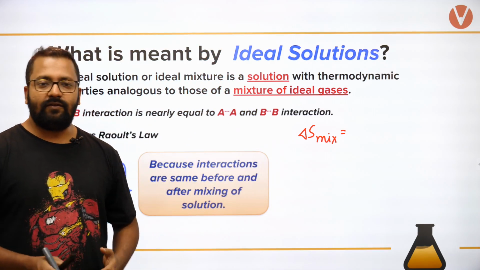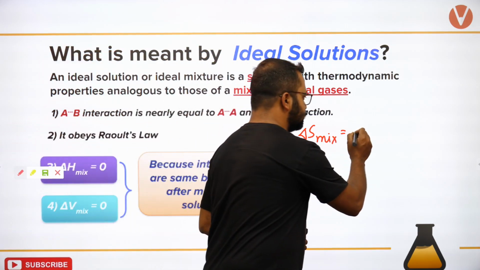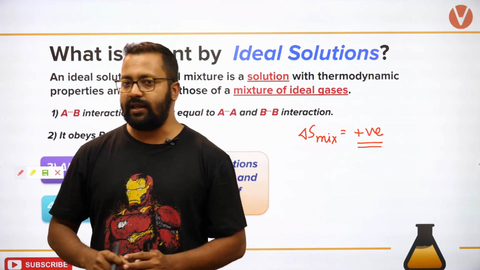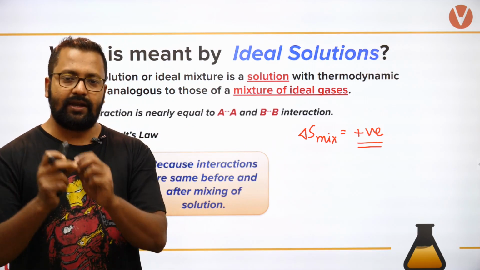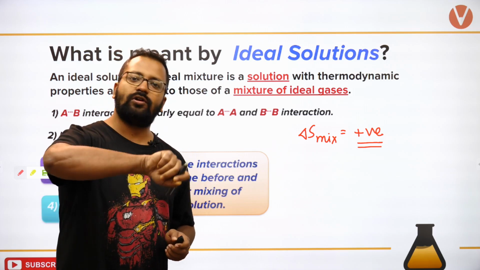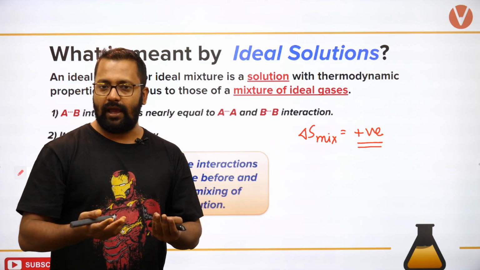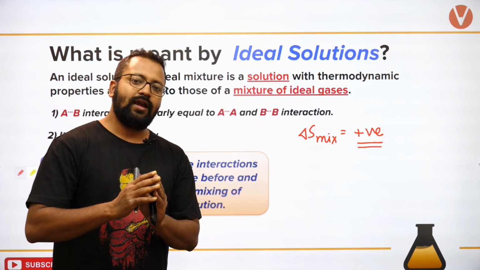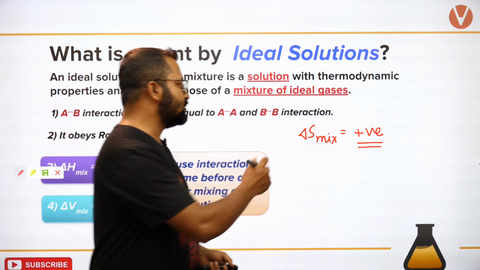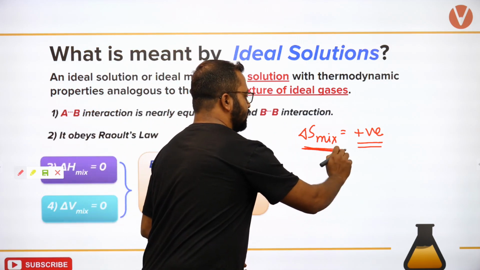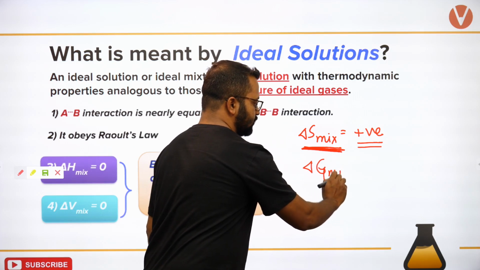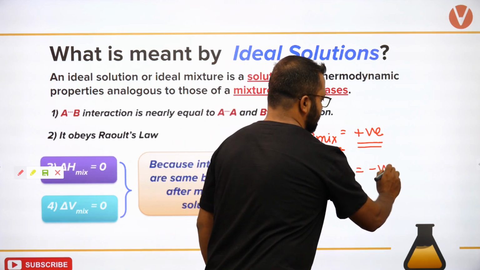Entropy change of mixing will always be positive. बिकॉज नंबर ऑफ पार्टिकल्स इंक्रीज कर रहे हैं. फॉर एग्जाम्पल, आप समझ लीजिए कि आई टेक अ सॉल्वेंट विच कंटेन्स अ सर्टेन नंबर ऑफ मॉलिक्यूल्स, उसमें मैंने कोई और सॉल्वेंट डाल दिया विच कंटेन्स सम एक्स नंबर ऑफ मॉलिक्यूल्स, both come together, number of molecules increase, randomness increases, so delta S for mixing will always be positive and delta G for mixing will always be negative.